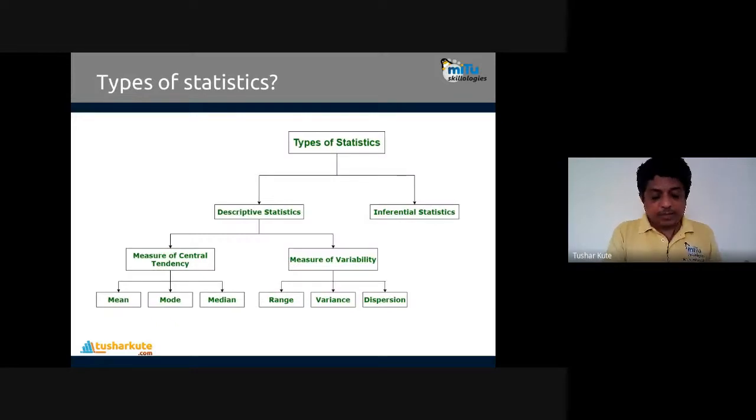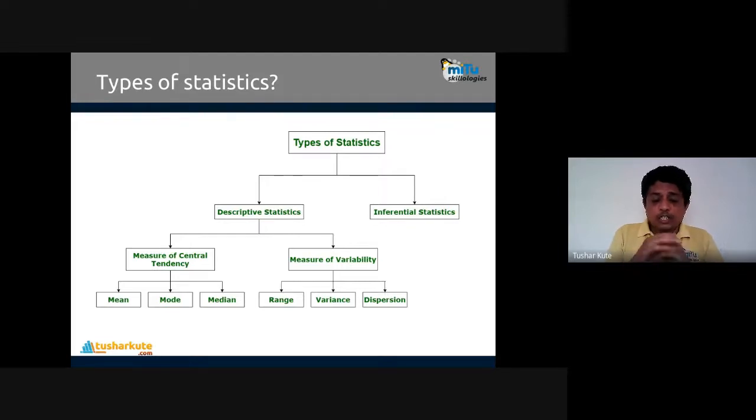And using these concepts, we have two different methods in statistics. They are called descriptive statistics and inferential statistics. We'll see the core difference in that. But let's see descriptive statistics first. We have two different methods: measures of central tendency and measures of variability.